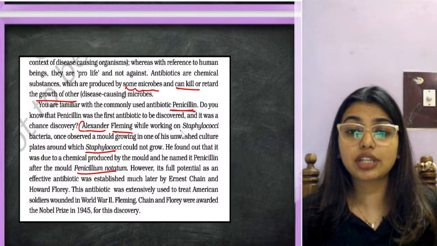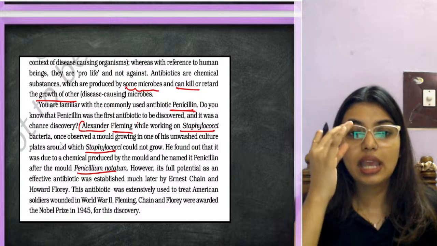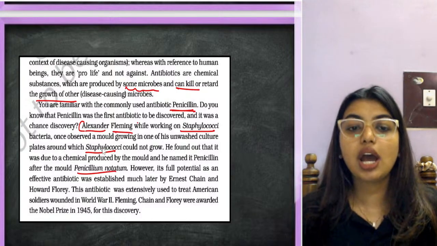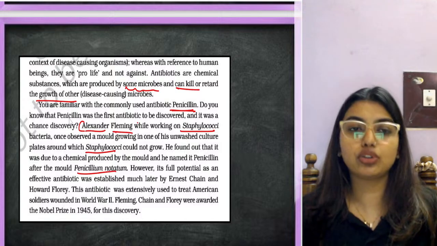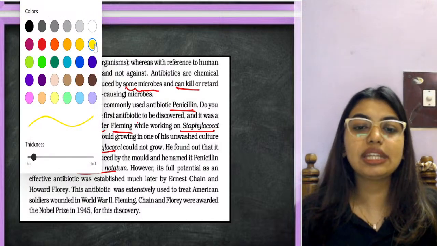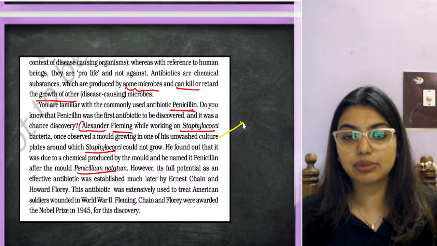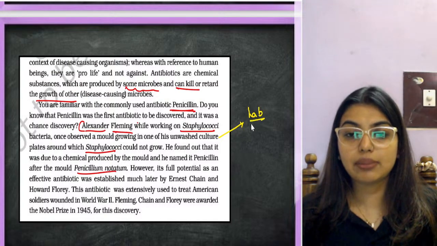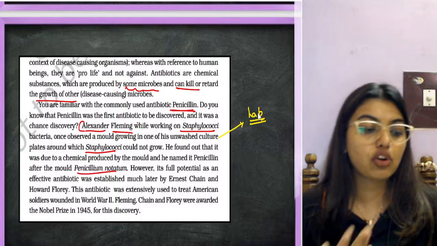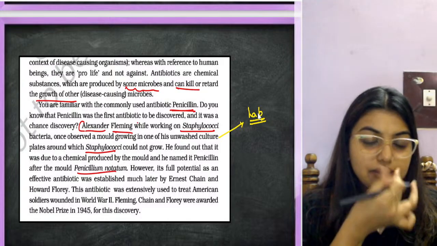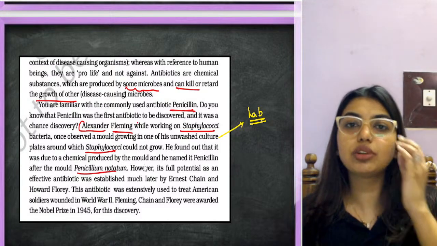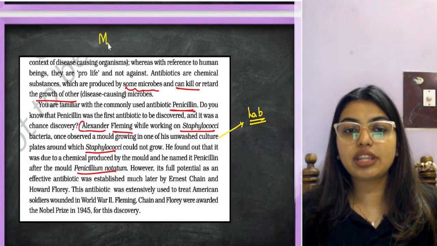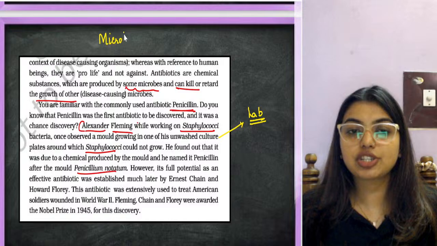Alexander Fleming, while working on Staphylococci bacteria, once observed a mold growing in his unwashed culture plates around which Staphylococci could not grow. Very simple. We usually never do this. First of all, he is not supposed to do this. It's against the lab rules. When you go for MBBS or your masters, you will be allowed inside the lab. A microbiology lab is a very precious place, and I'll tell you why.